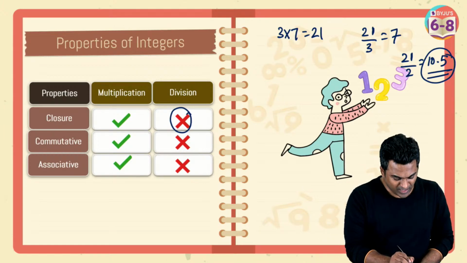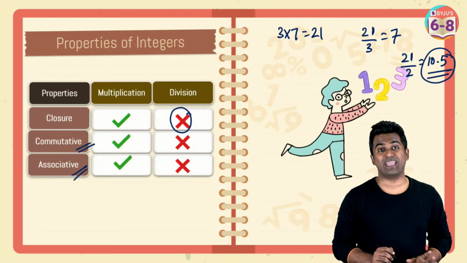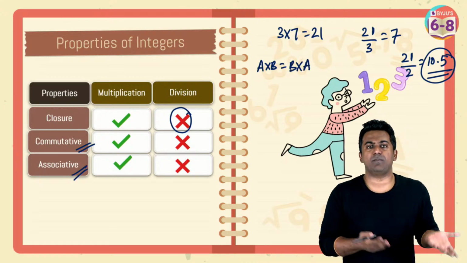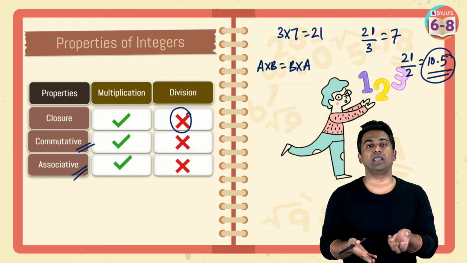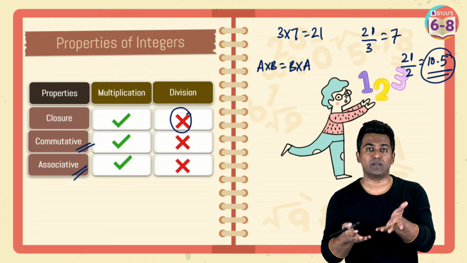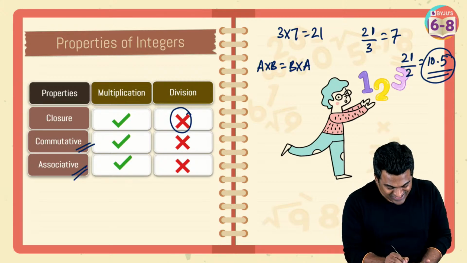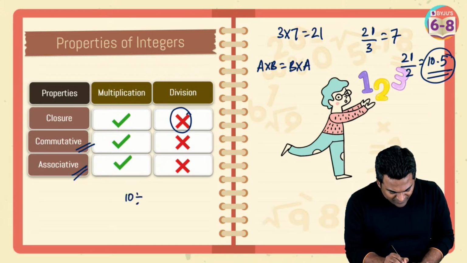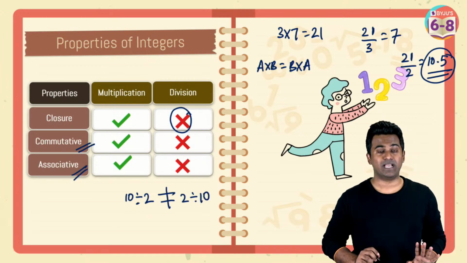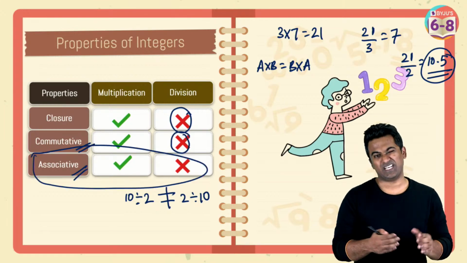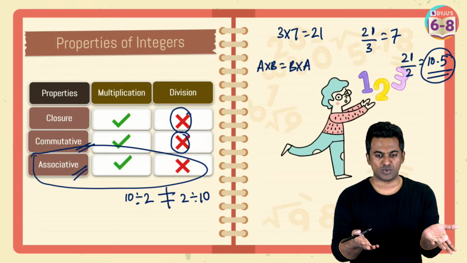And in a similar way, multiplication follows commutative and associative. How commutative? A multiplied with B is going to be B multiplied with A. Simple. 3 multiplied with 5 is 5 multiplied by 3. 10 multiplied with 2 is equal to 2 multiplied with 10. Order in which you multiply doesn't matter. But division, well, it completely changes the game, right? 10 divided by 2 is not equal to 2 divided by 10, right? So that's the reason why division doesn't follow commutative and neither the associative. I'm sure you've understood what the associative is so far.